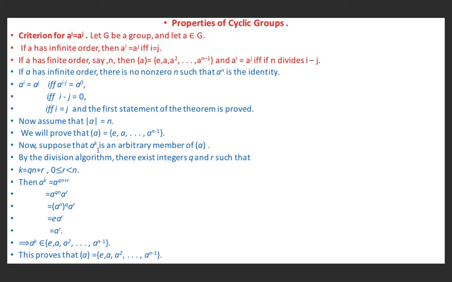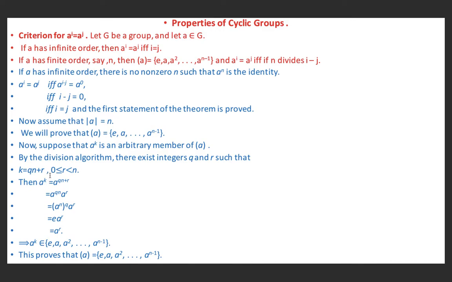Suppose that a^k is any arbitrary member of this cyclic group generated by a. Now by the division algorithm, there exist integers q and r such that k is equal to qn plus r, where r lies between 0 and n.